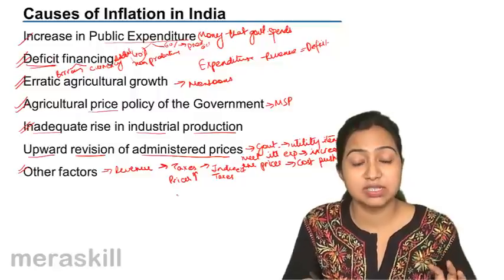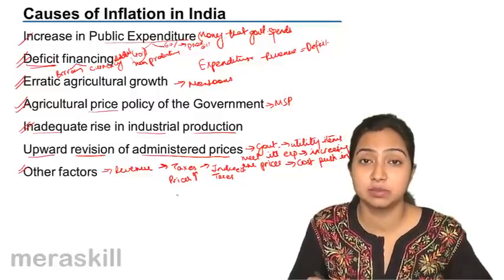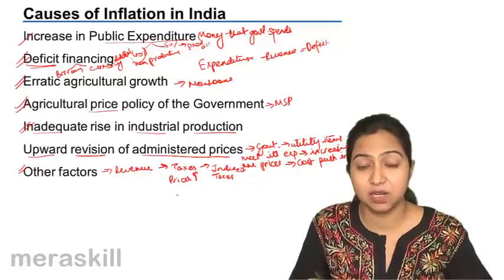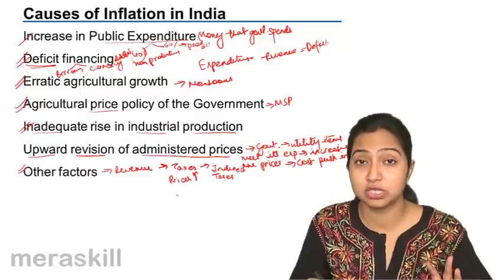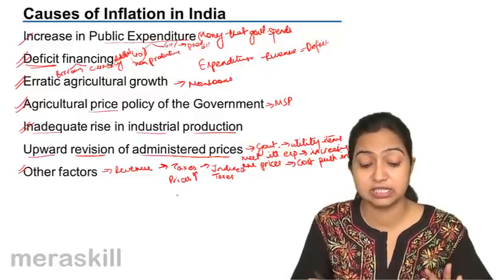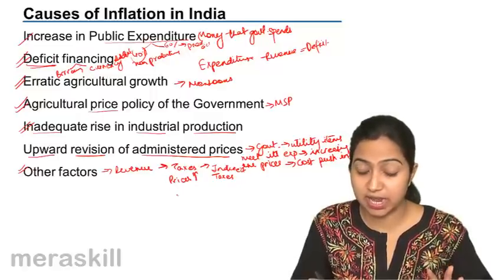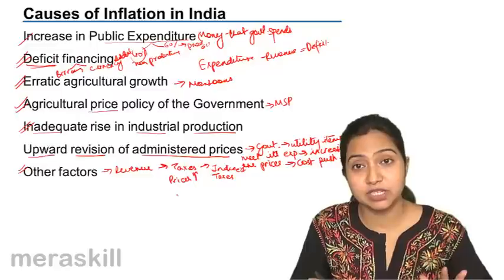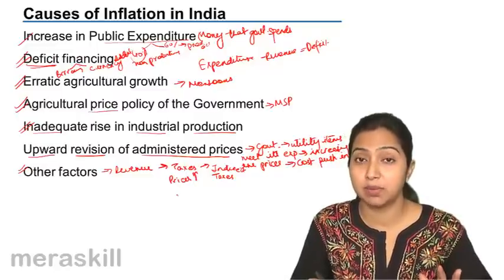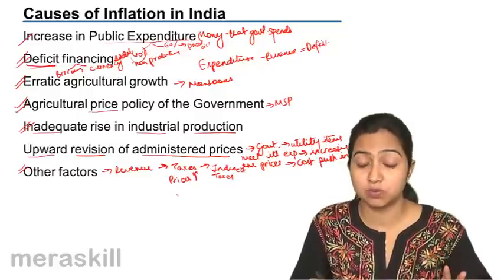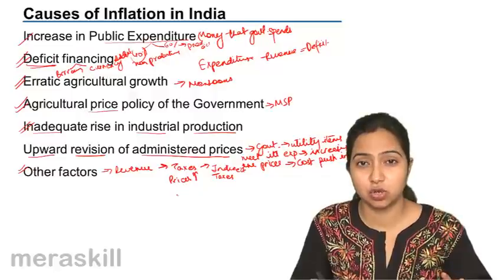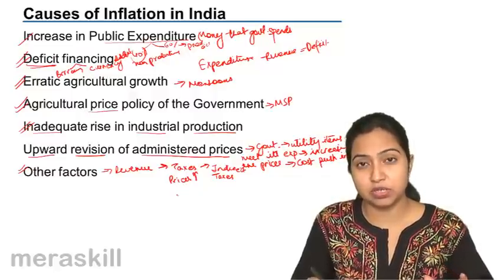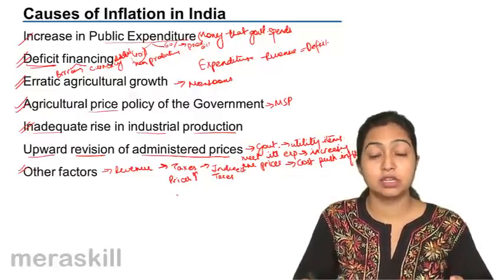So what are the causes that have led to inflation in India? There is the increase in public expenditure. Deficit financing is one of the reasons. Erratic agricultural growth, and the agriculture policy, the protectionist policy that the government follows for agriculturalists. Then the industrial production has not increased adequately. Upward revision of administered prices: the goods that are produced by the public sector, their prices keep on increasing to meet their expenses, which leads to cost push inflation. And other factors like increasing indirect taxes, infrastructure not being proper, and imports being expensive. All these have led to increase in inflation.